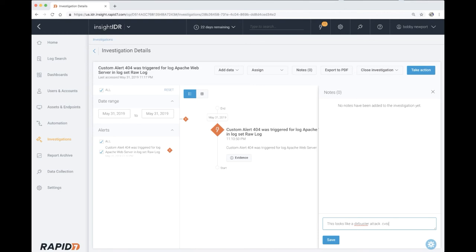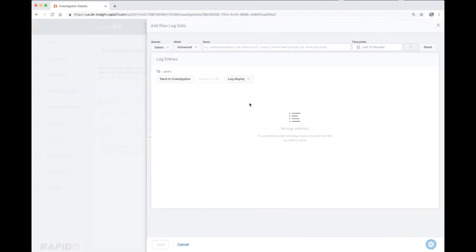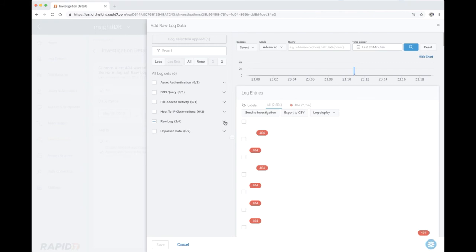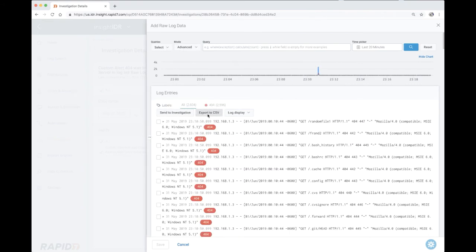Now, we can also add several types of data to an investigation to bring more weight and evidence of malicious behavior. First, we will start with log data. And as we are collecting the Apache web server logs in IDR, we'll have good insight into what's happening. So first, we're going to make sure that the appropriate logs are selected for our search, and then we can begin bringing in more valuable data into our investigation.